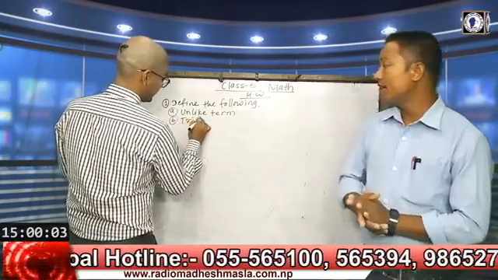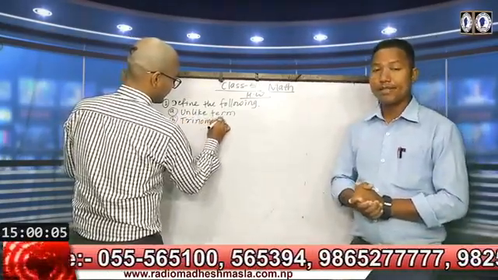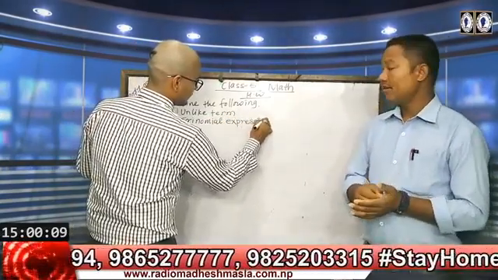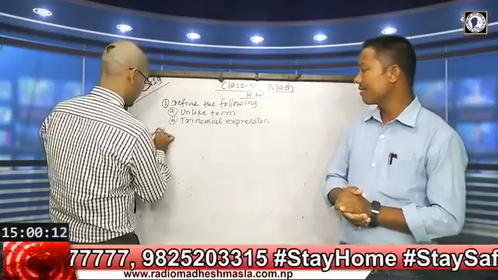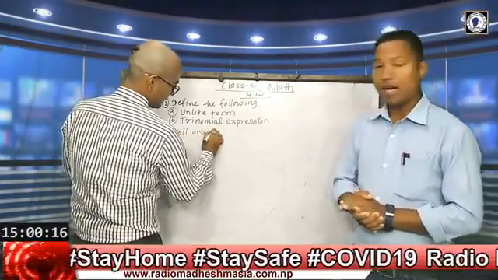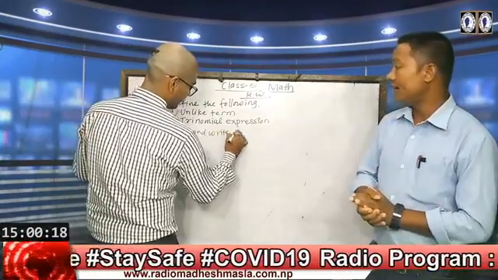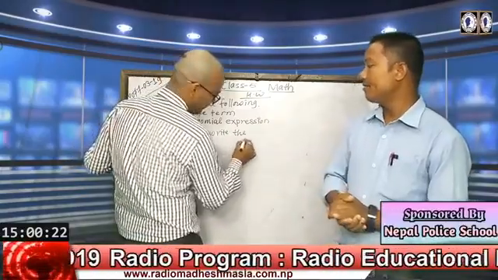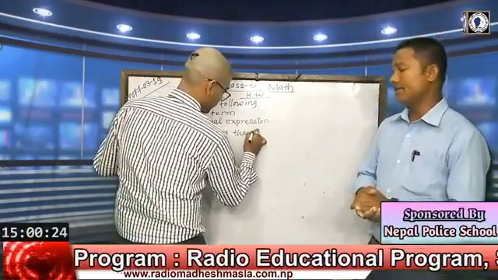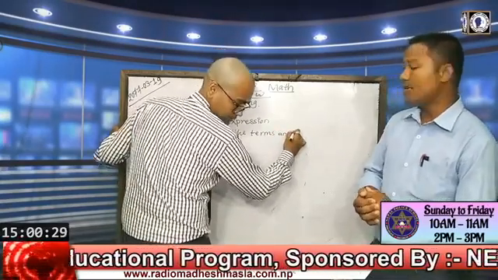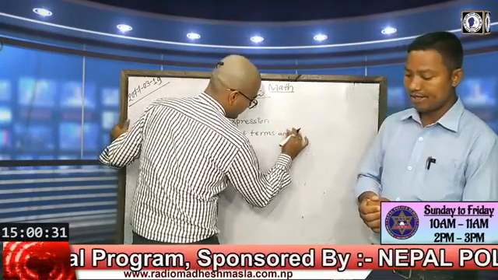Question number 1, define the following: A, unlike terms; B, trinomial expression.